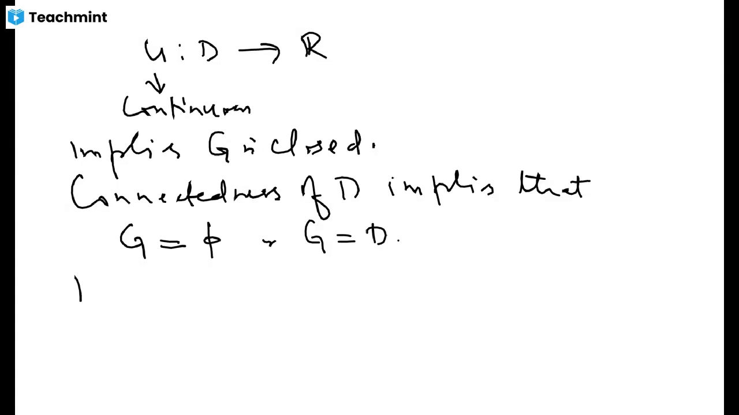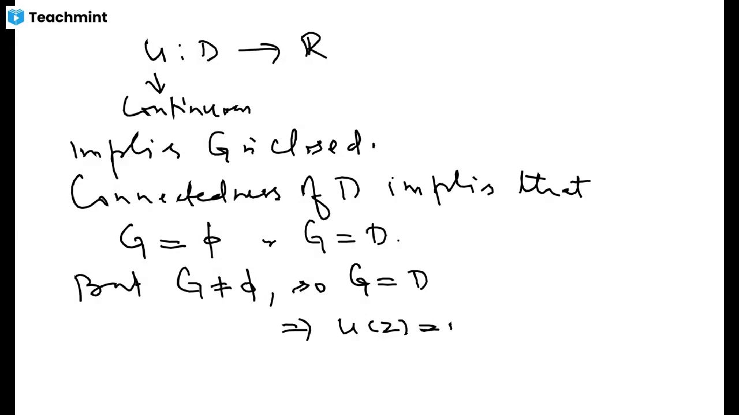But you know that z naught is an element which is in G, so G is non-empty. So what choice do you have? You have that G is equal to D. That means G is a set where u(z) is equal to M, and this means that u(z) is equal to M for all z in D. This is the requirement, hence the proof.